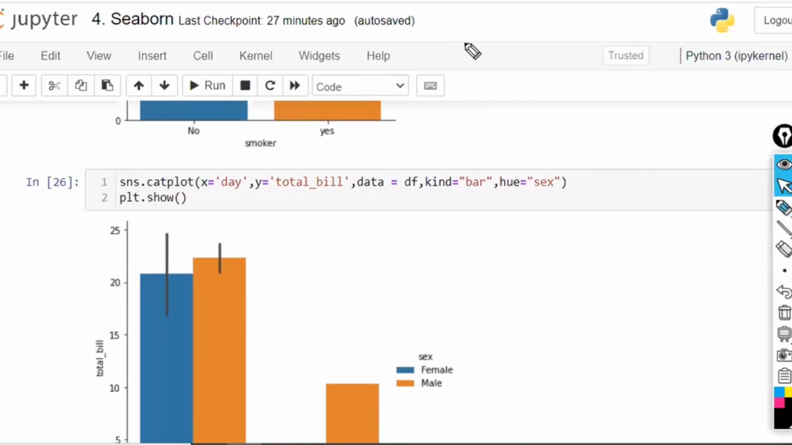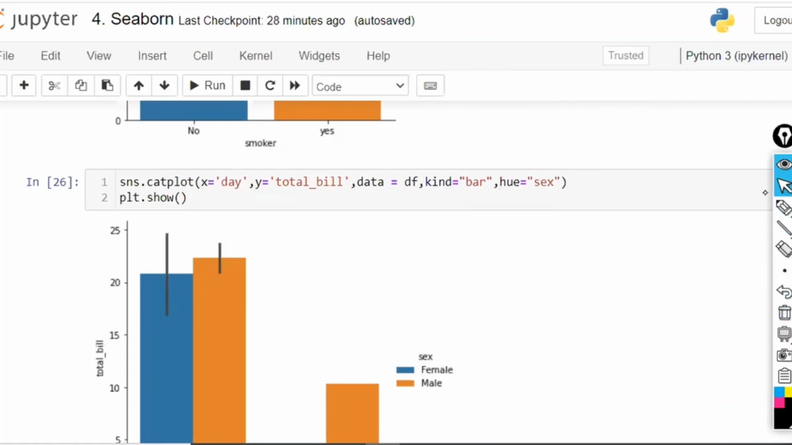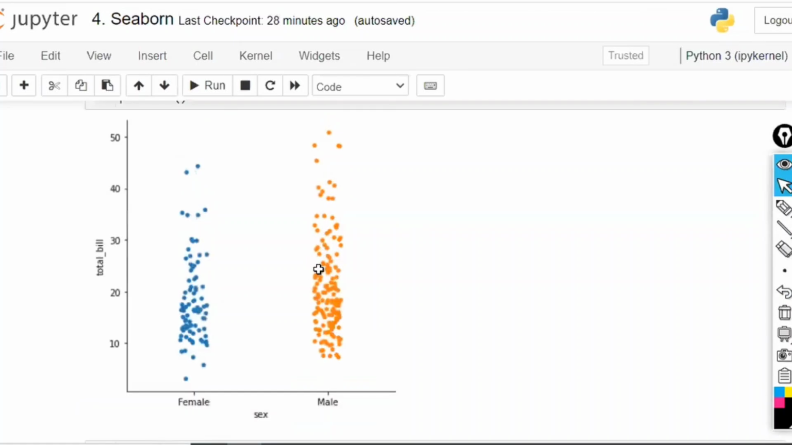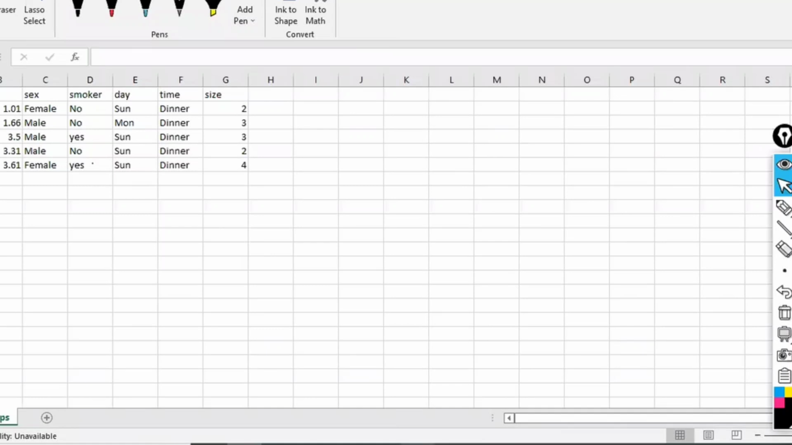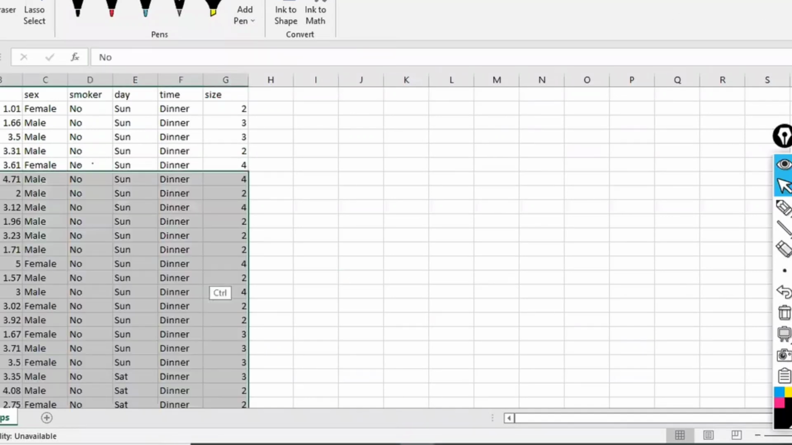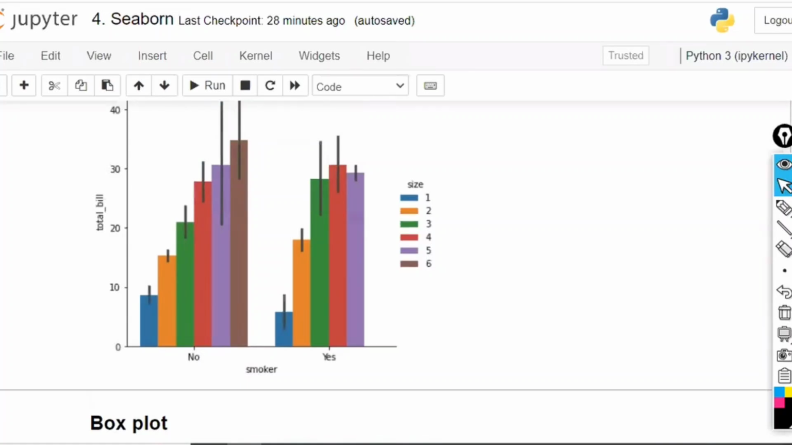Within the day of Sunday, it is separating again with respect to hue equal to sex, meaning male. Within Sunday, only male data is separated, and female data is also separated. Like this, we are going to have the bars. Is that clear? So now I am going to bring my original data. In the original data, you have 244 values. Is that clear? That is how to make multiple bar plots. This is an unstacked bar.